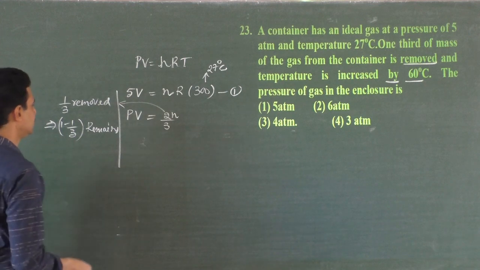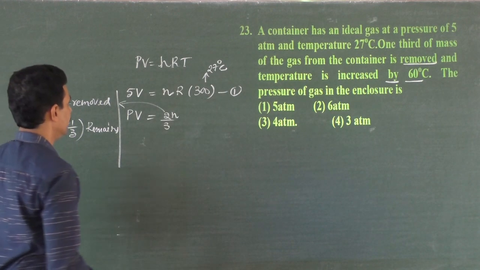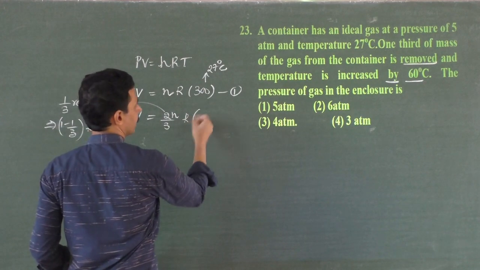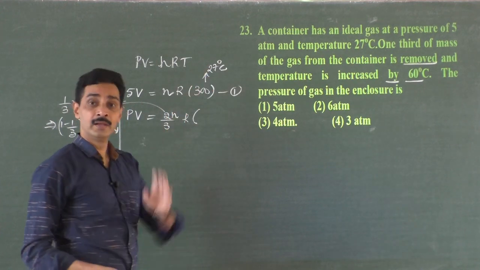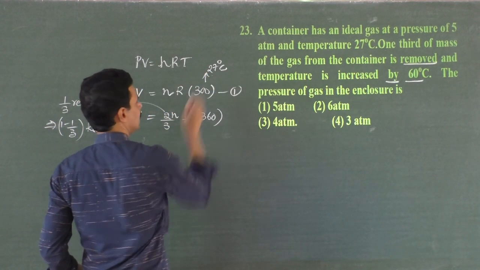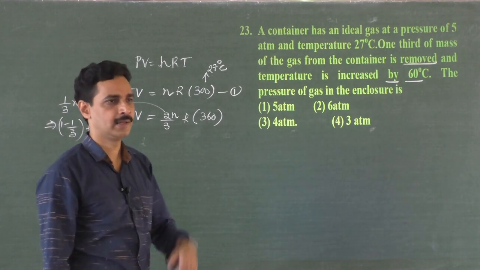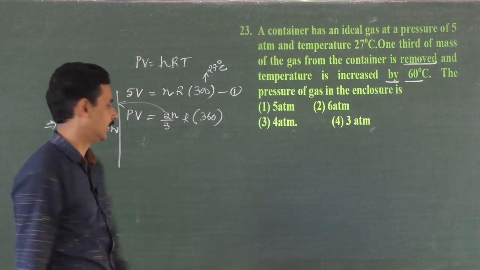What is the temperature? It increases by 60, plus 60. In Kelvin also plus 60, so 360, right? You convert 87 to Kelvin, you will get again 360. 87 plus 273 is 360, yeah.